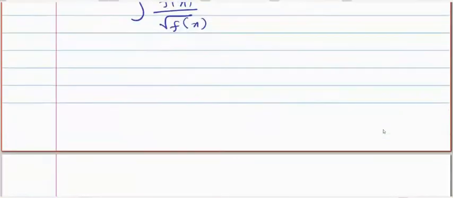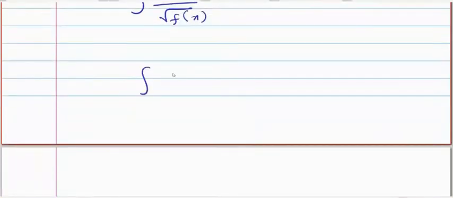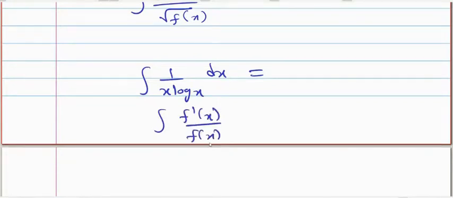And one more, integration of 1 by x log x dx. Which format is this? f dash x divided by f of x dx.